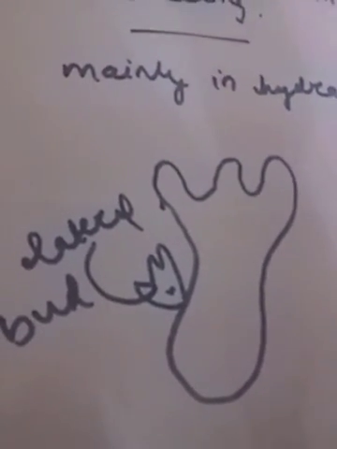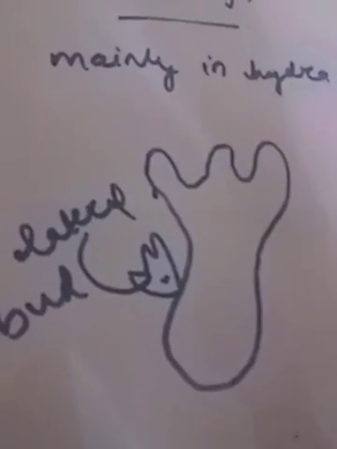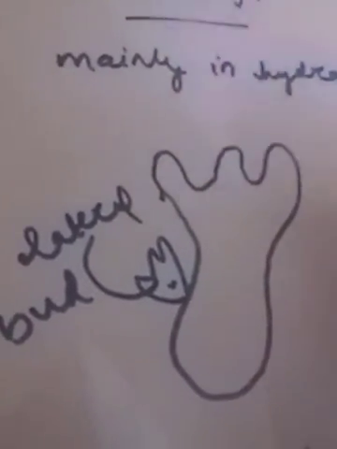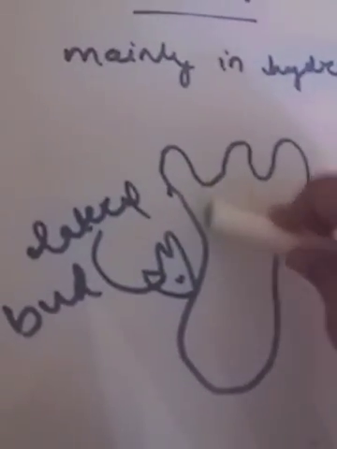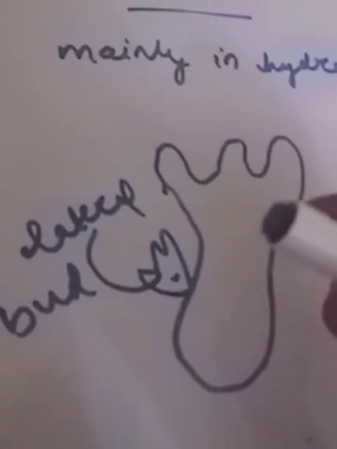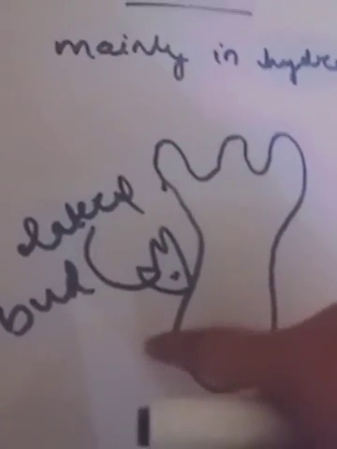Asexual reproduction is a continuous process, which is why single-celled organisms are immortal. But here in Hydra, this lateral bud grows into a main plant, but bud formation always occurs from the main axis.